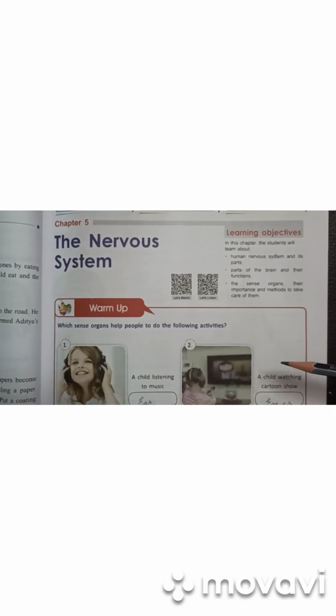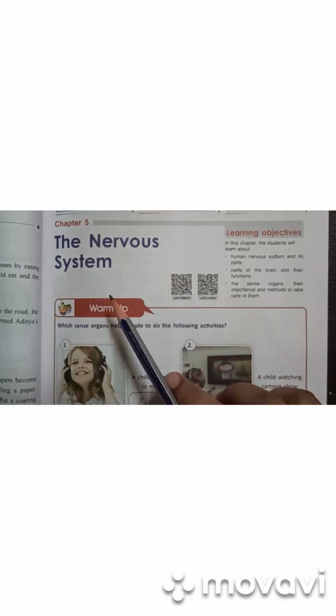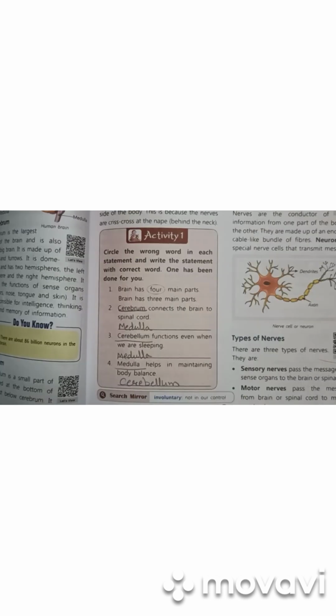And in this science class, today we will do the book work of lesson number 5, the nervous system. So let us start our work. First work is on page number 59, activity 1. Circle the wrong word in each statement and write the statement with correct word.